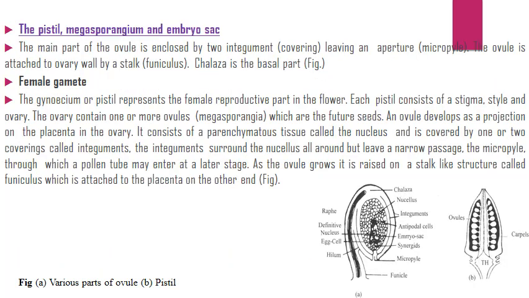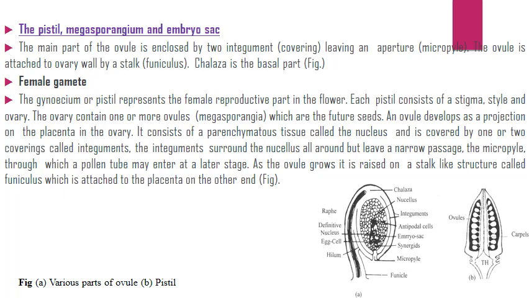The pistil, megasporangium and embryo sac. The main part of the ovule is enclosed by two integuments, leaving an aperture. This open area is called the micropyle. The ovule is attached to the ovary by a stalk. Chalaza is the basal part.